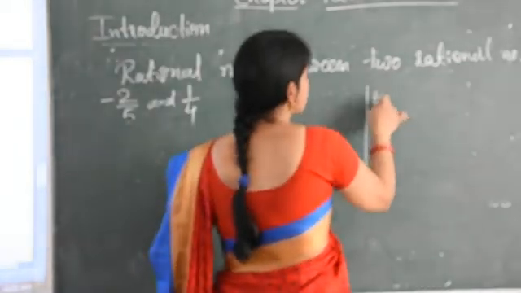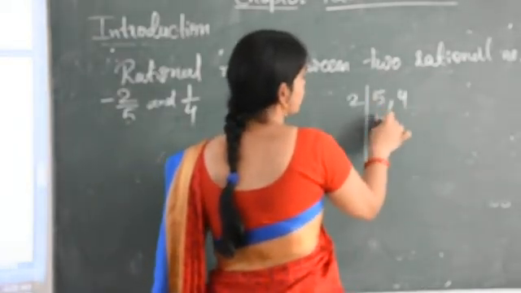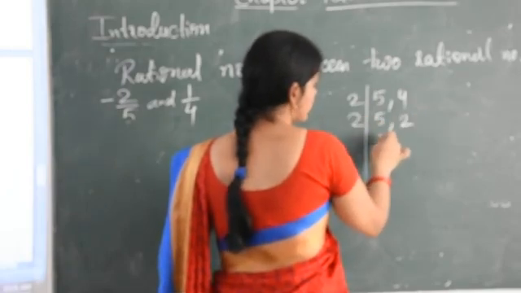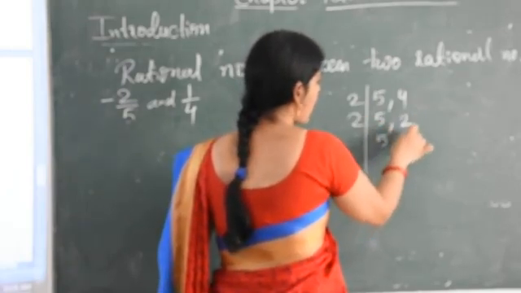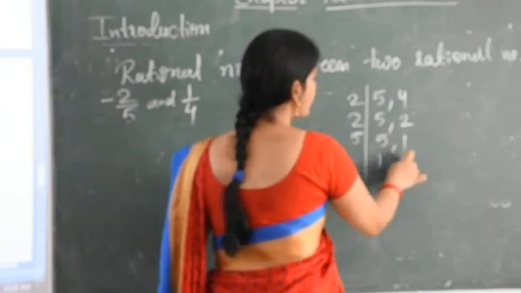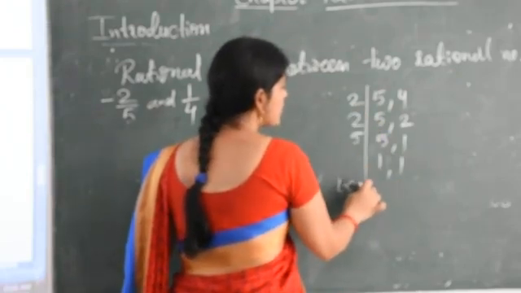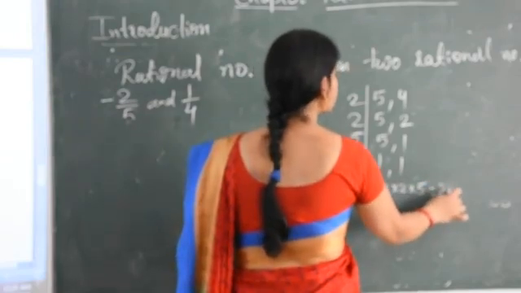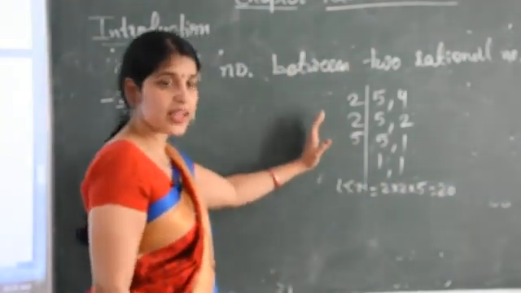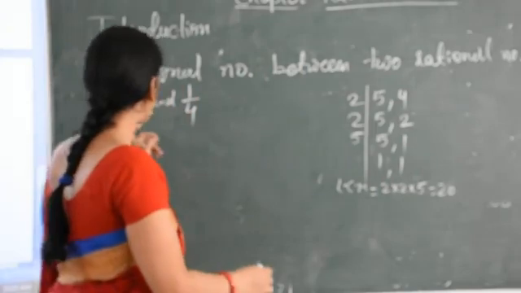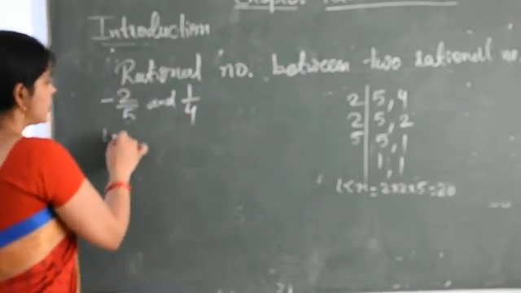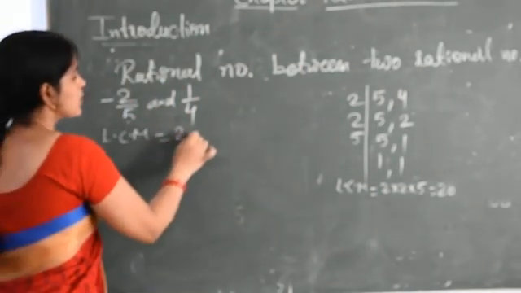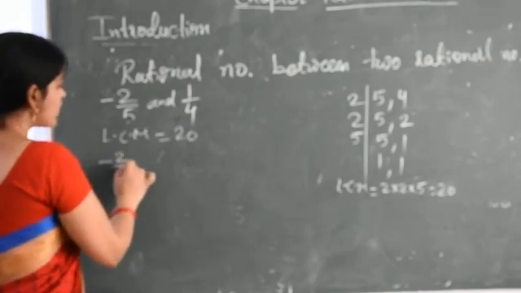So LCM of 5 and 4. You know how to find LCM. Okay. So here LCM is 2 into 2 into 5, that is 20. So in this way first you find the LCM of their denominators. So LCM is 20. So now we solve one by one.